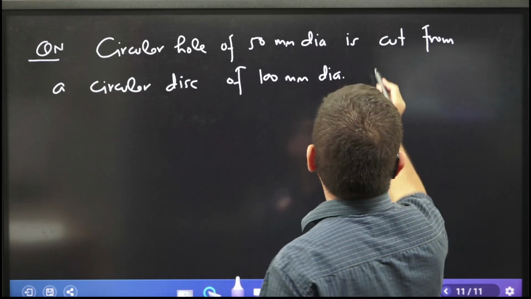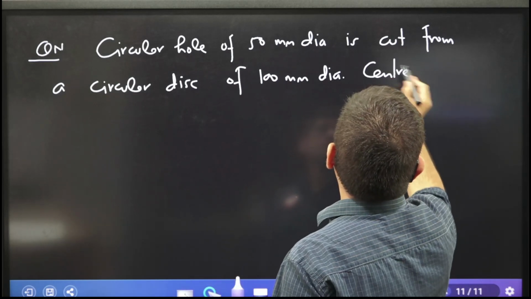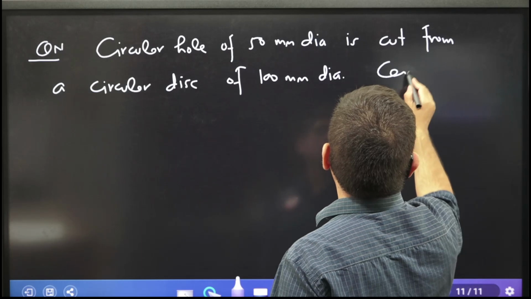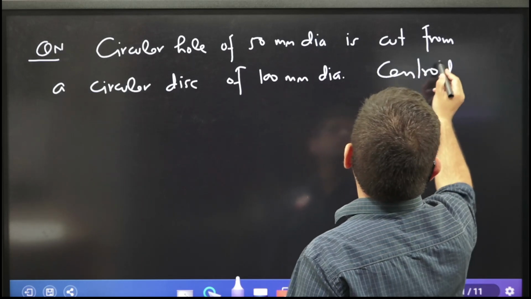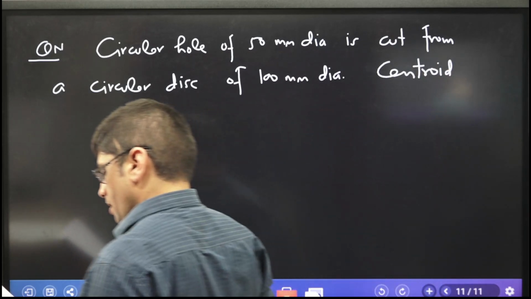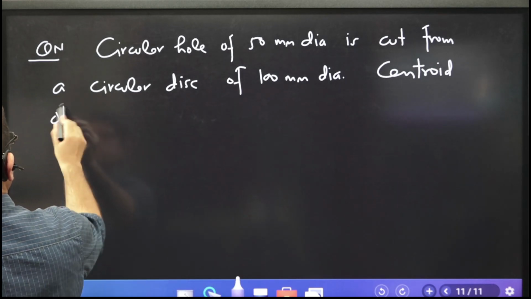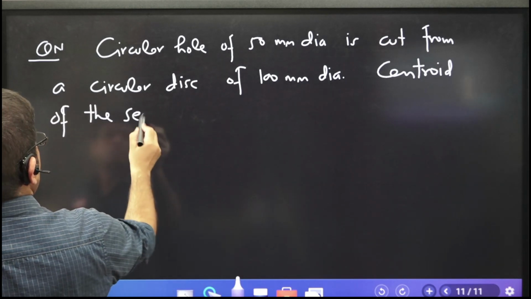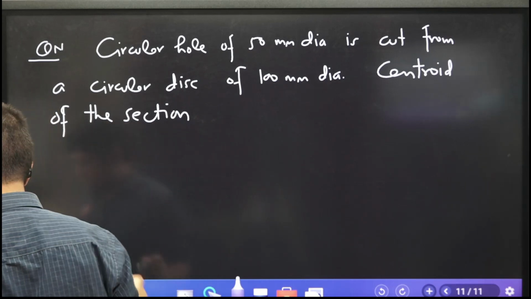Center of gravity, what is it? Centroid, I think you should ask. Centroid of the section